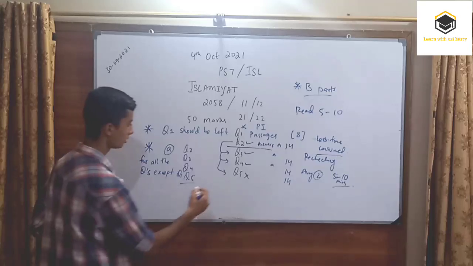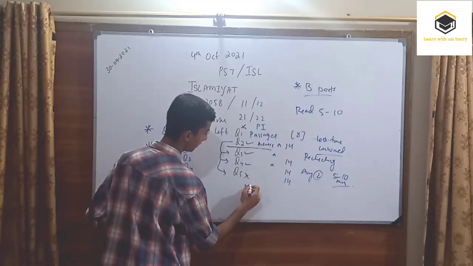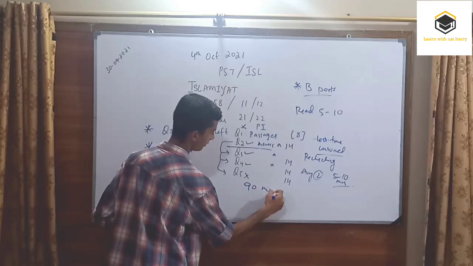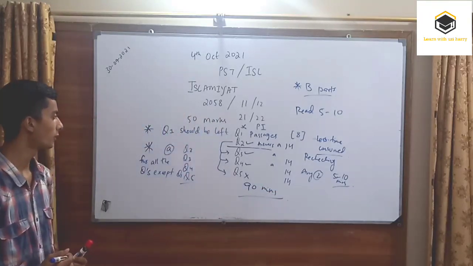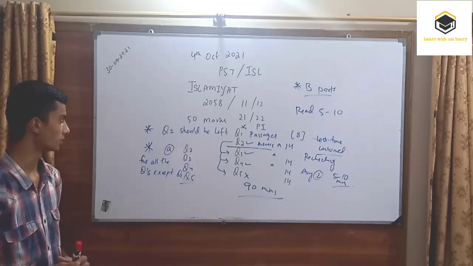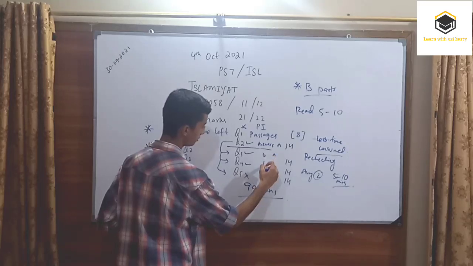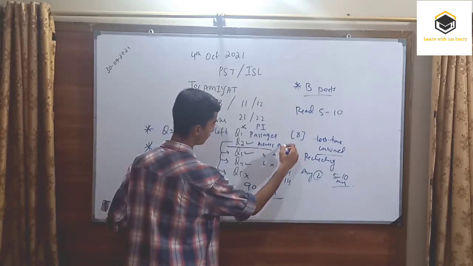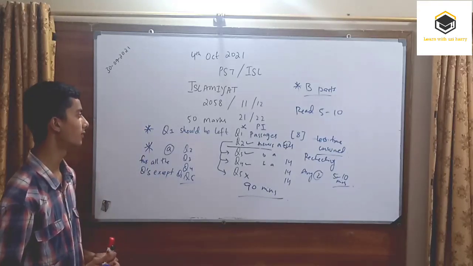Total time is basically 1 hour 30 minutes, 90 minutes allocated for the exam, and 90 minutes is quite a lot of time. About 22 to 25 minutes spent on each of the questions. After solving all of the B parts of these questions, for example, I opted 2, 3, 4. Now after solving the B part, you have a lot of time left for the question number 1 passages.